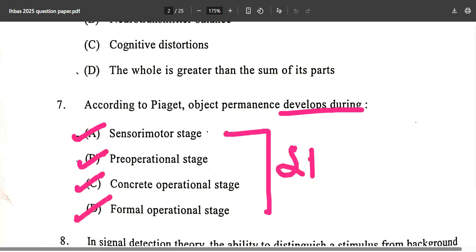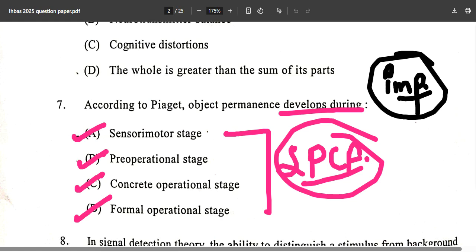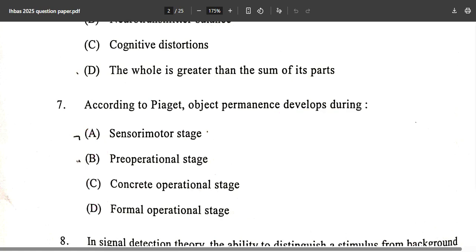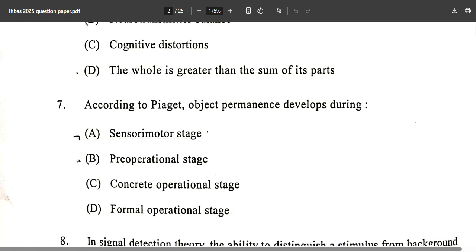These are the 4 very important stages given by Jean Piaget, and you have to know these stages properly. They can ask anything from these stages: this happens in which stage, reversibility comes in which stage, irreversibility comes in which stage, where abstract thinking comes, where pretend play comes, where symbolic thought comes. All these things you need to remember. But for now, for this particular question, I hope you are able to mark the correct answer, and the correct answer is option A, sensorimotor stage.